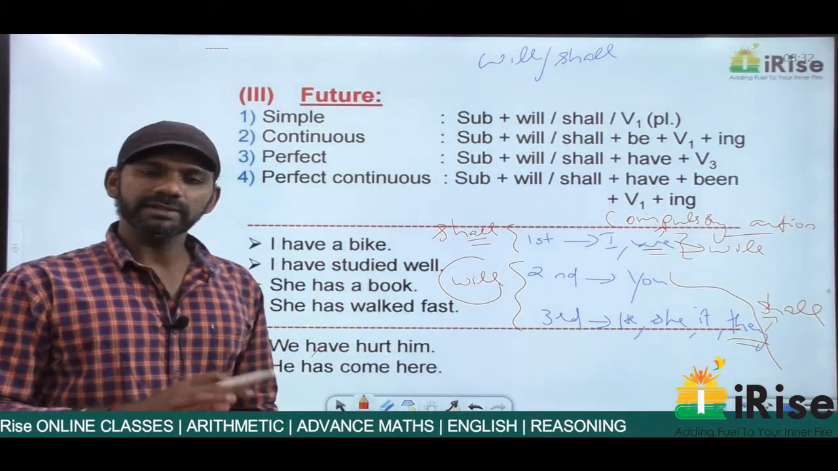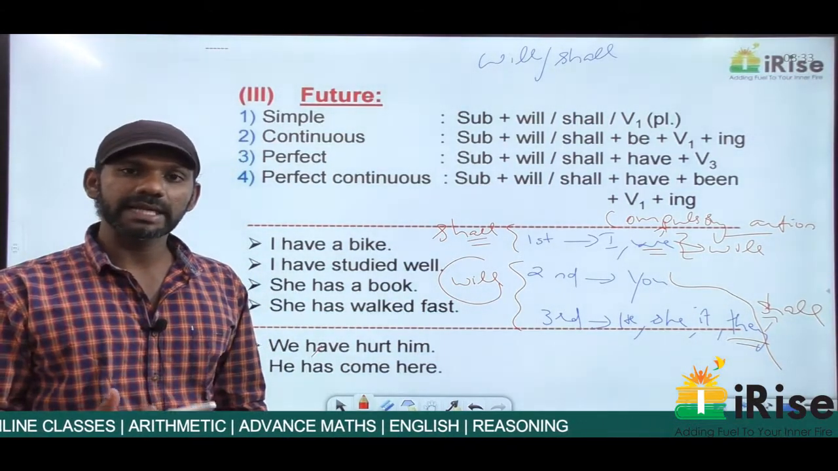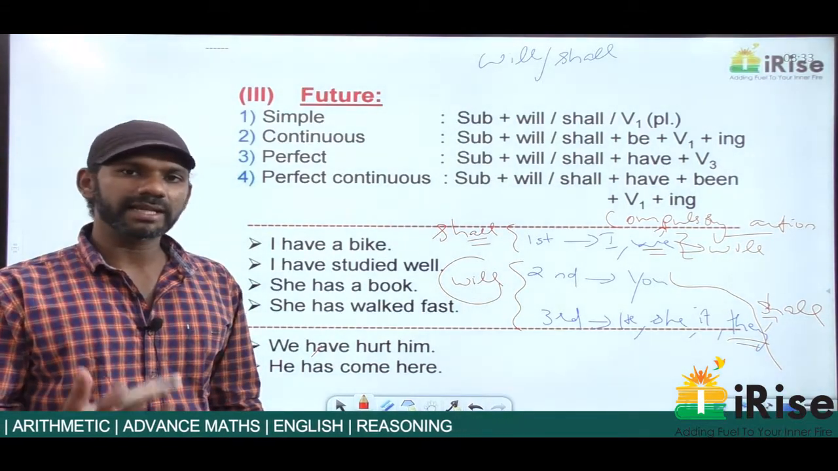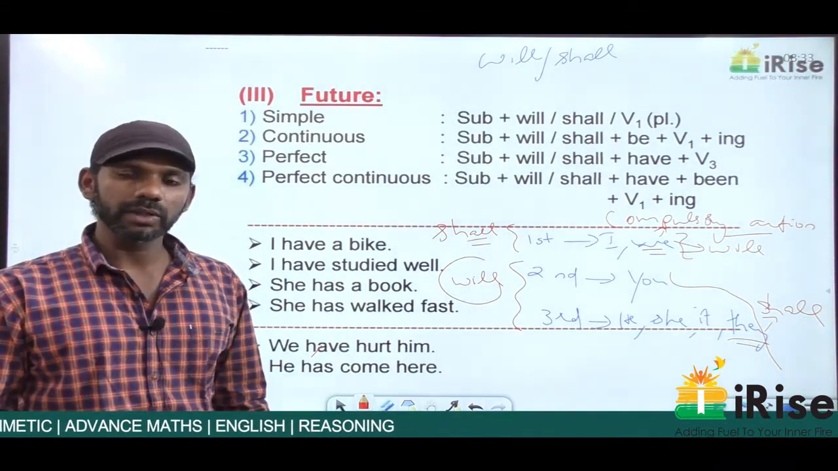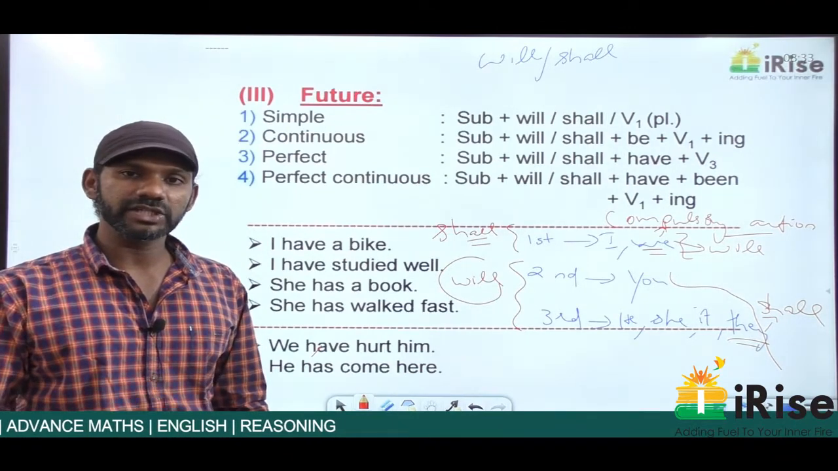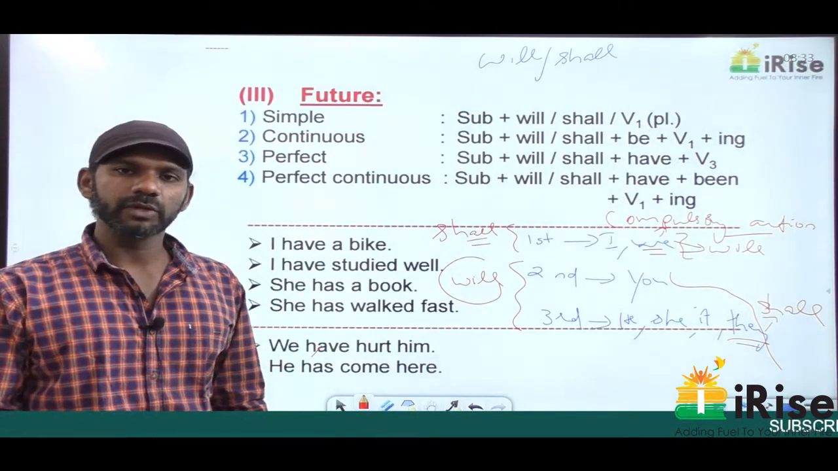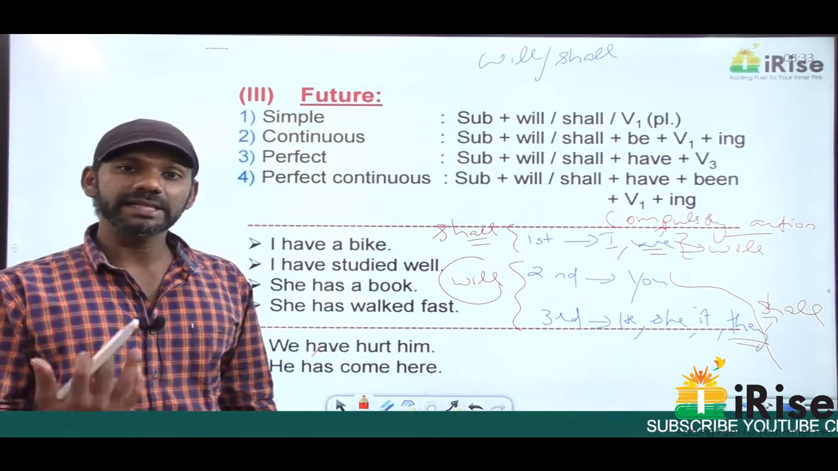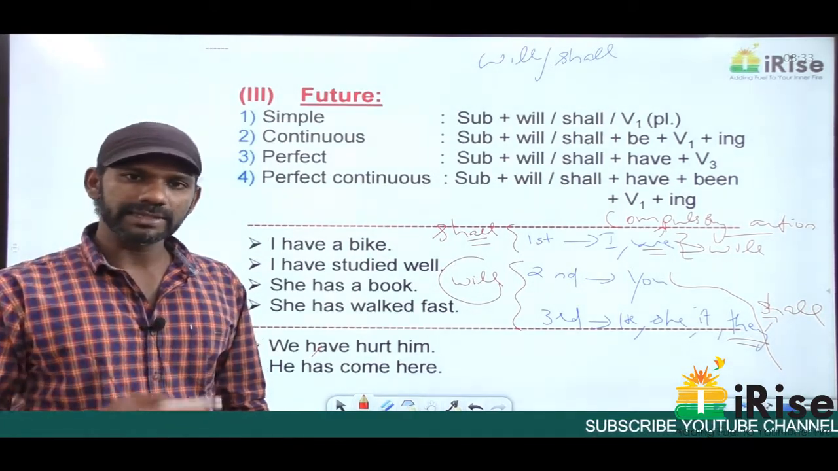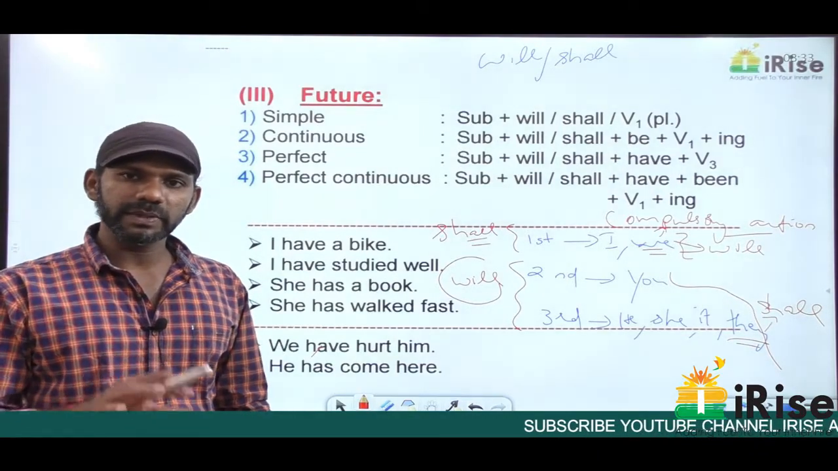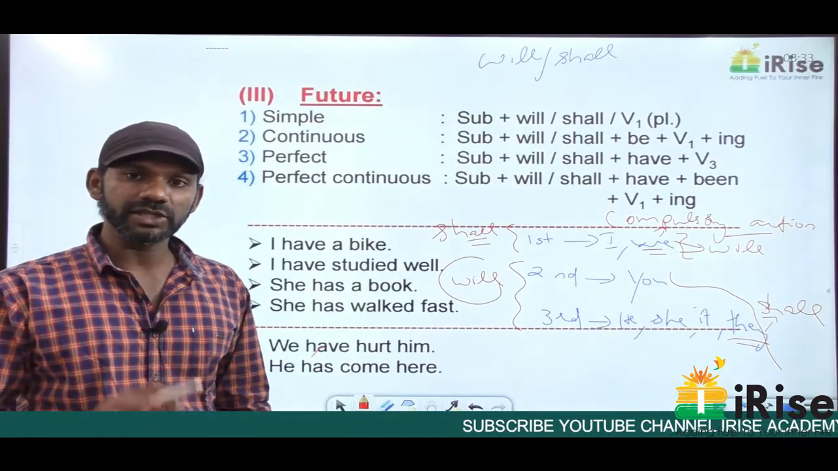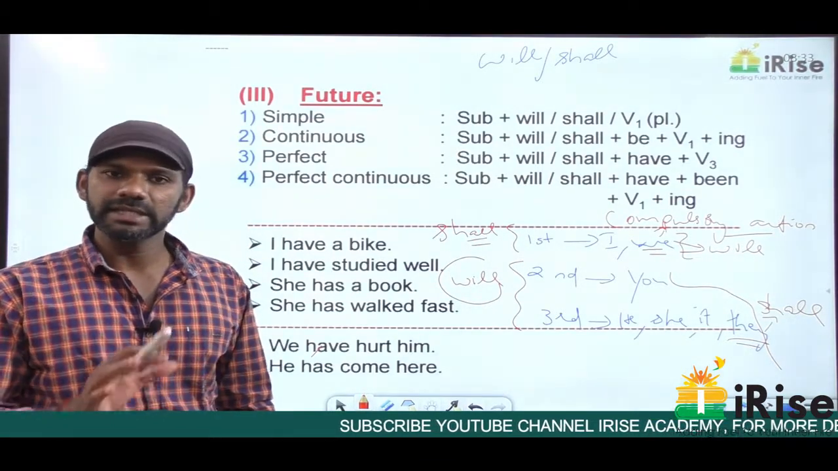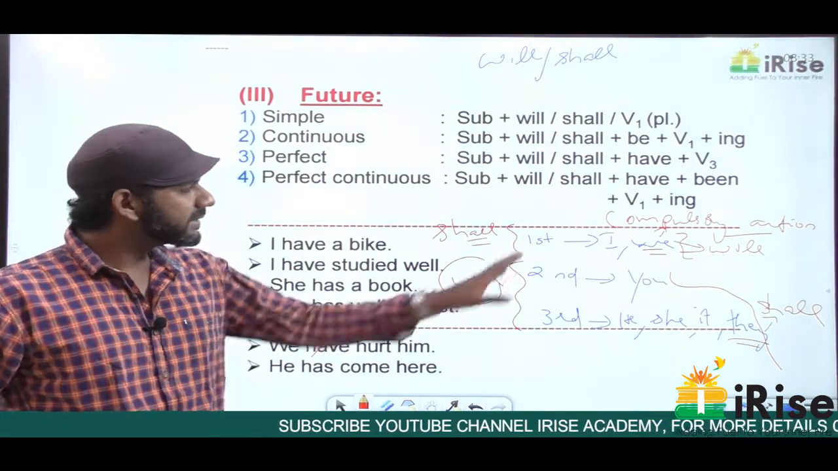Anyway, don't think about this rule while approaching sentence improvement and spotting errors, because will can be used for shall, shall can be used for will. Think about this rule only when you come across will and shall as options while approaching questions like cloze test and fill in the blanks, or the case of sentence improvement. If you have two correct options and the only difference between those two options is will and shall, think about this rule, or else don't think about it. Anyway, this is the rule.